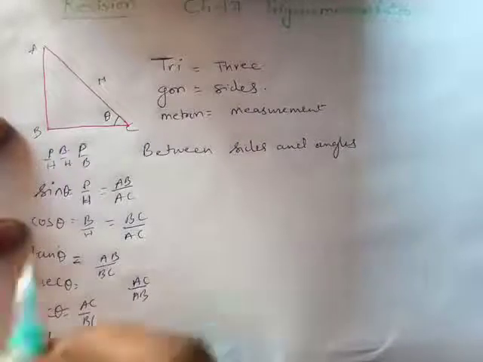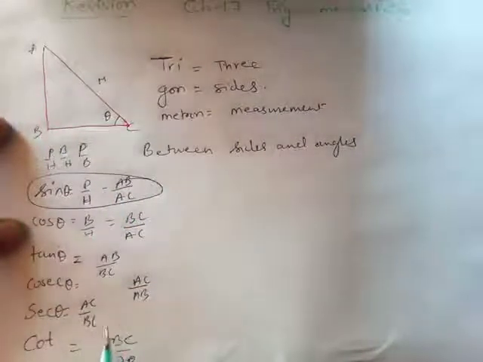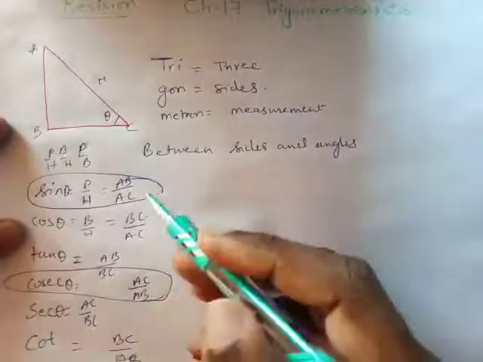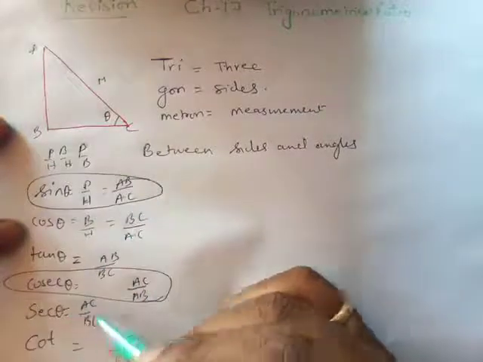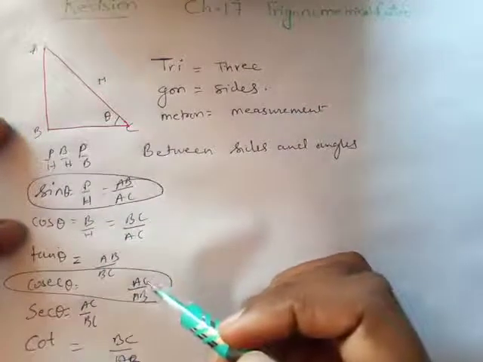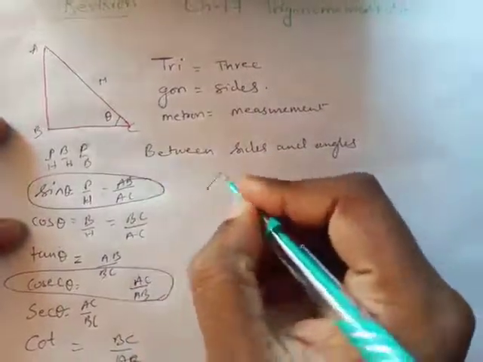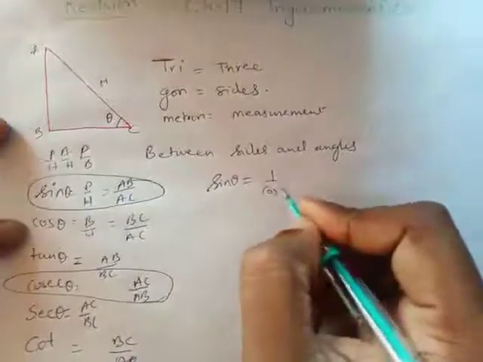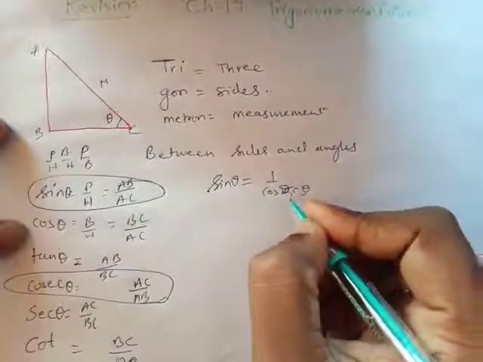So you guys can notice this, that sine and cosec are a reciprocal of each other. So if sine is AB upon AC, then cosec is AC upon AB. Can you guys see the difference? Reciprocal. So what can I write using this? I can say sine theta is equal to 1 upon cosec theta.